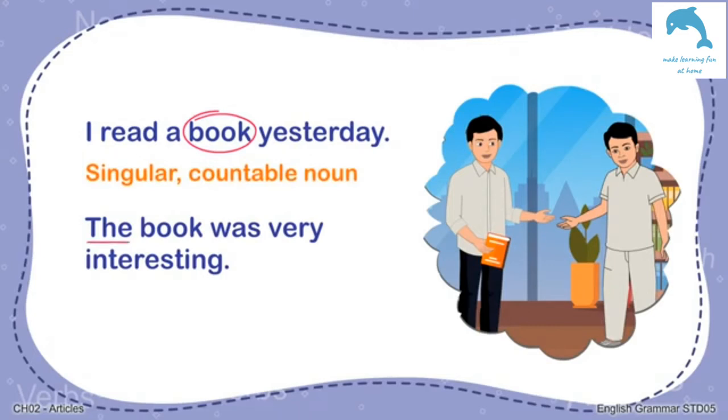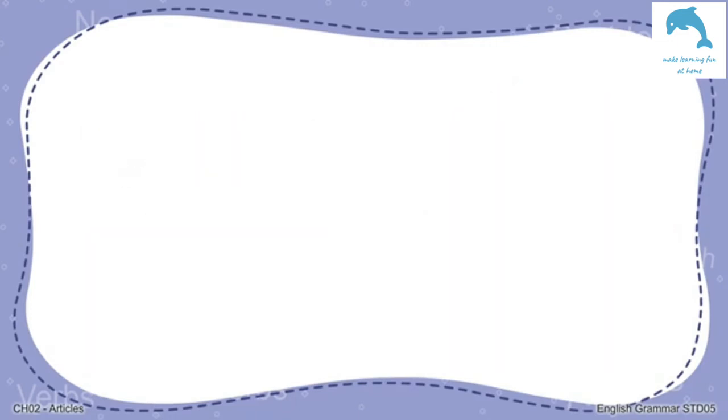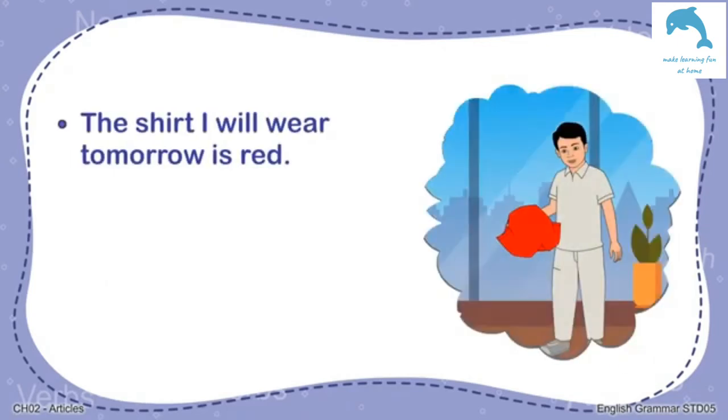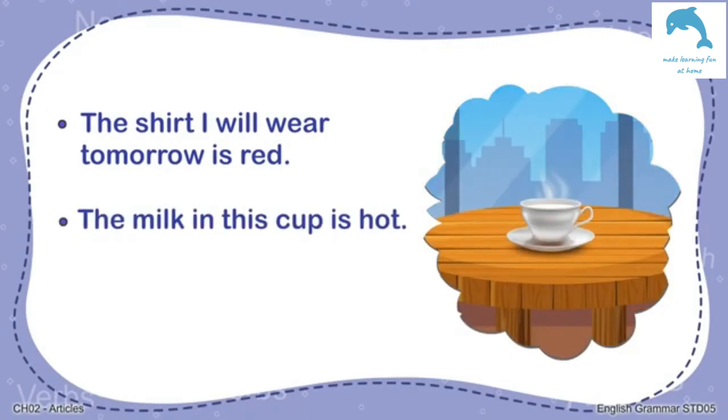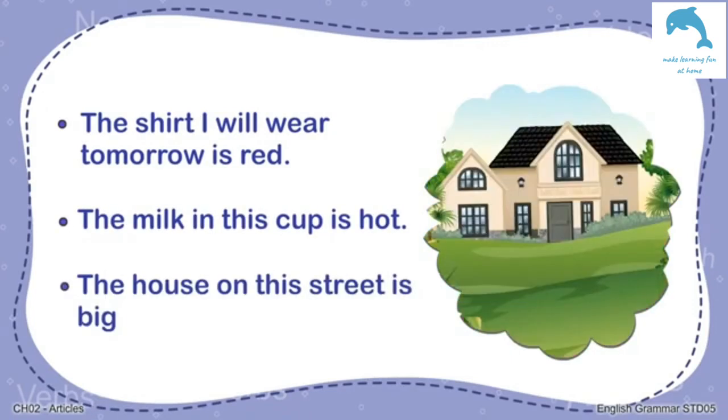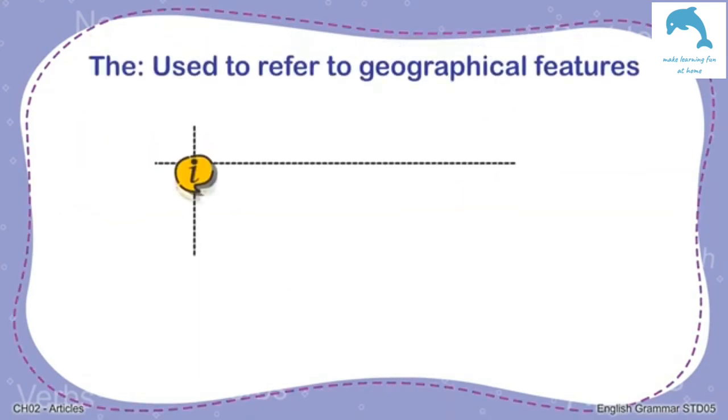In the second sentence, we are referring to the same specific book mentioned in the first sentence, which is why the definite article is used. Here are some more examples. The shirt I will wear tomorrow is red. The milk in this cup is hot. The house on this street is big.